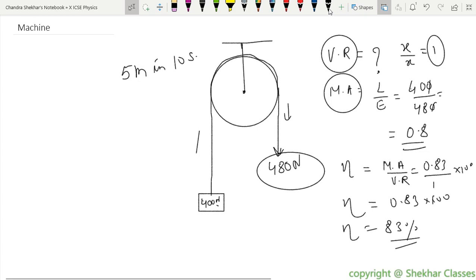So fine, we got this part here. It will be 83%. That is efficiency. Next question in it is, why is the efficiency of the pulley not 100%? This is a theoretical question. Why is the efficiency not 100%?